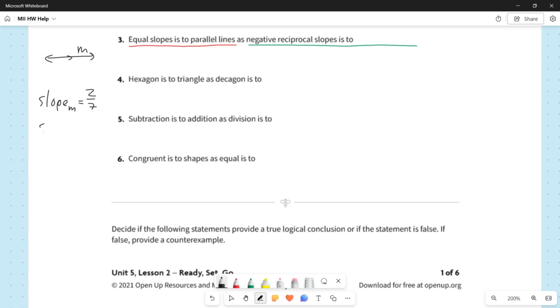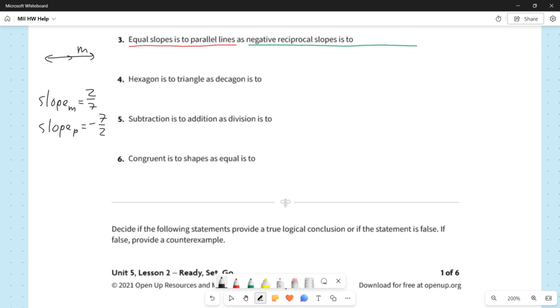If we have another line, we'll call it line P. Well, if M has a slope of 2/7, and I want to look at the negative reciprocal of that, well, the negative of a positive is negative. And then the reciprocal means we flip a fraction. So here our fraction is 2/7, the numerator is 2, the denominator is 7. The reciprocal means those are going to flip, which means now my numerator is 7 and my denominator is 2.